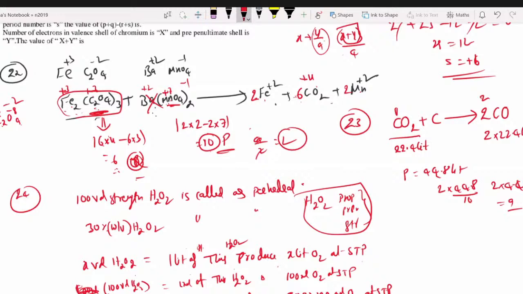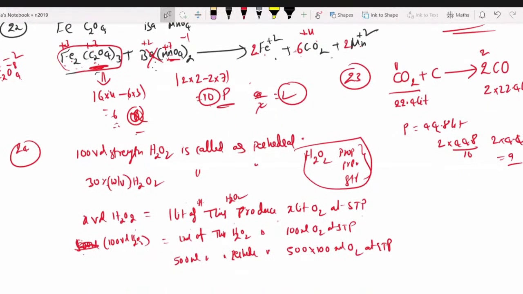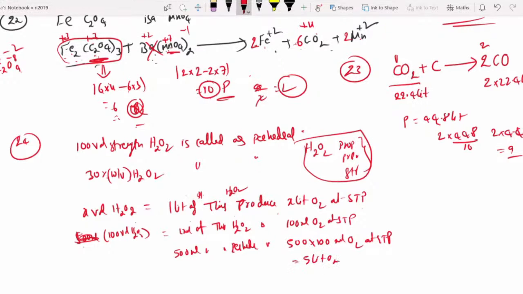So the question is 24: V liters of oxygen at 1 atmosphere and 273 Kelvin. The value of V by 50, now you convert them into liters. That is 500 into 100 ml, which is 5 liters of oxygen at STP. Then 5 by 50, that is equal to 5 by 50, which is 0.1 only. Is that the answer?